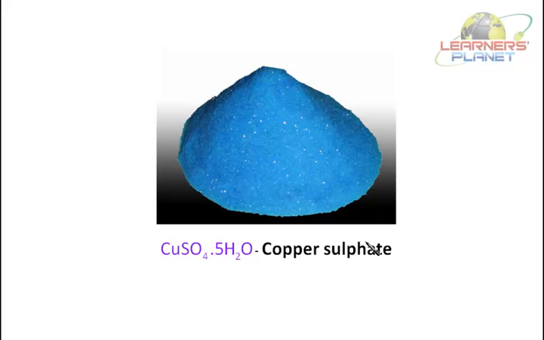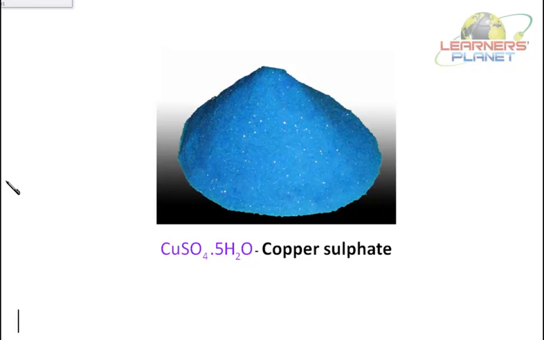See students, this is hydrated copper sulfate. Crystals are present, small grains are present in this particular thing. Now, if this is a crystal, and if it is heated, what will happen? Water molecules will evaporate, and what will be left is white powdery substance of anhydrous copper sulfate. Right?